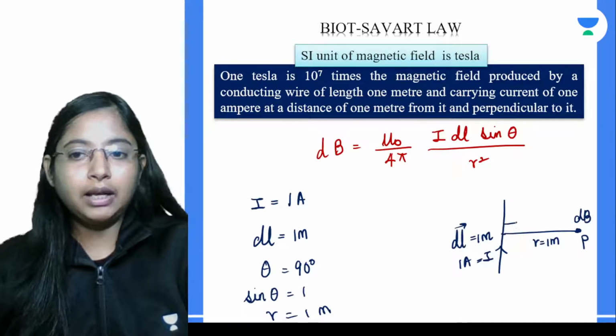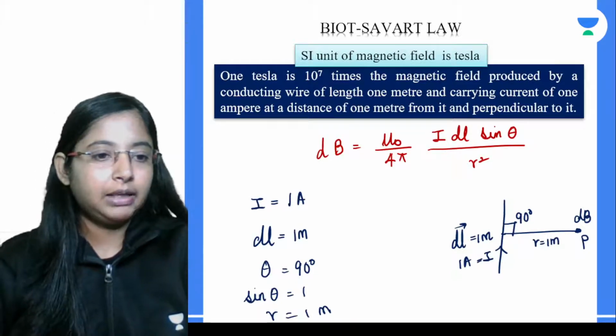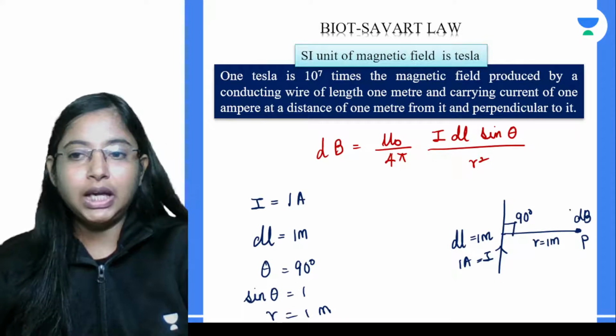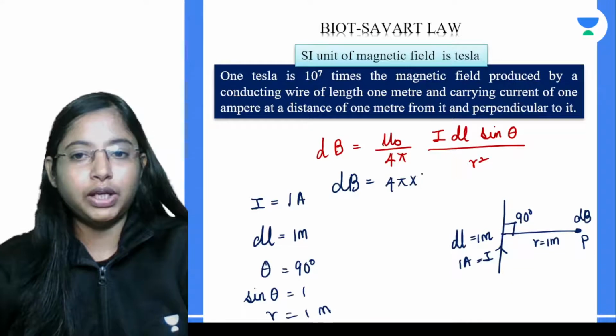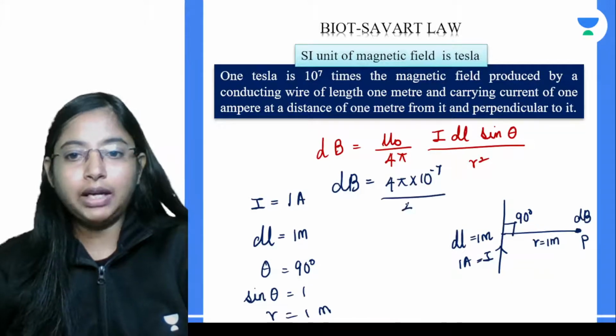The angle we are seeing is between the current element dl and the distance r. The angle between them is 90 degrees. If you substitute all of this in the equation, we get dB equal to mu naught, which is 4 pi into 10 to the power of minus 7, divided by 4 pi.